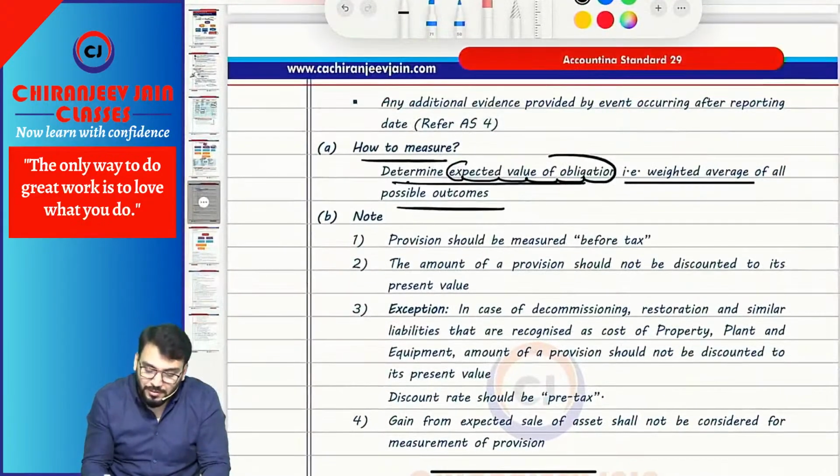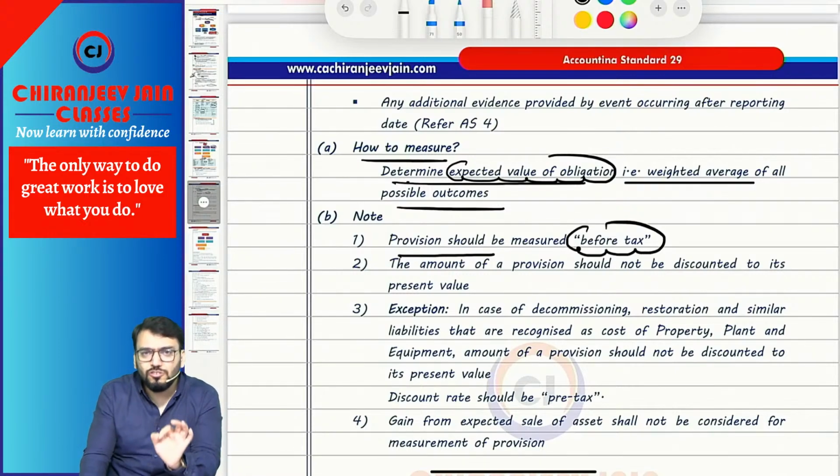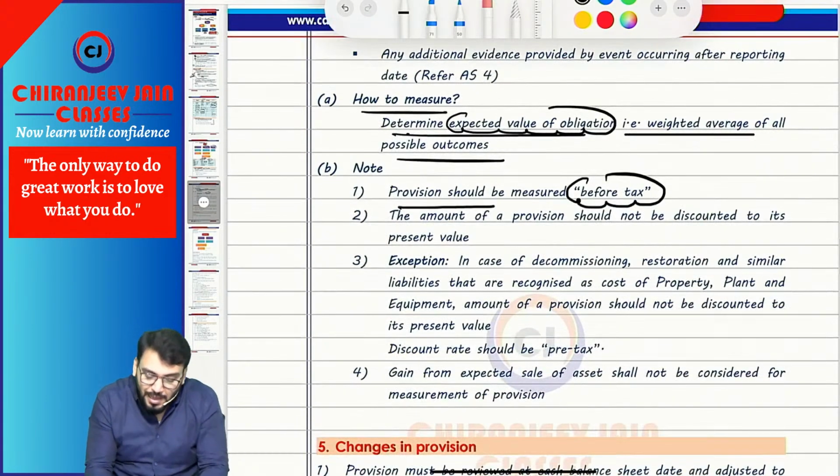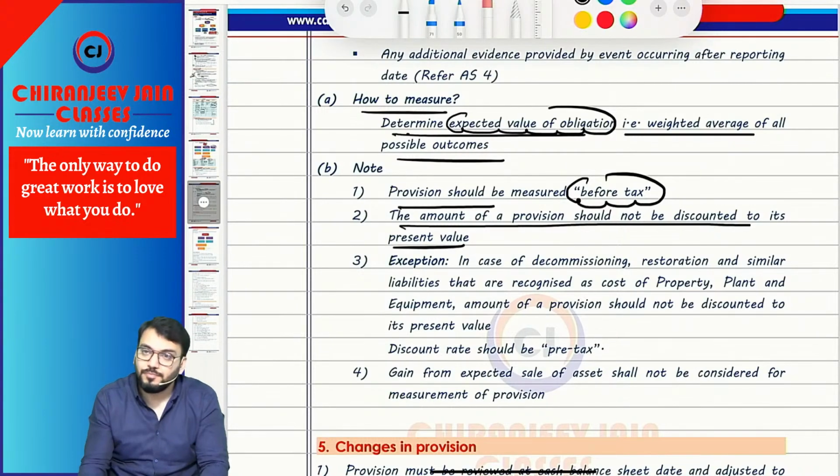Correct. So provisions should be measured before tax. Before tax means it should not be recognized net of tax. It should always be before tax. The amount of provision should not be discounted to its present value.